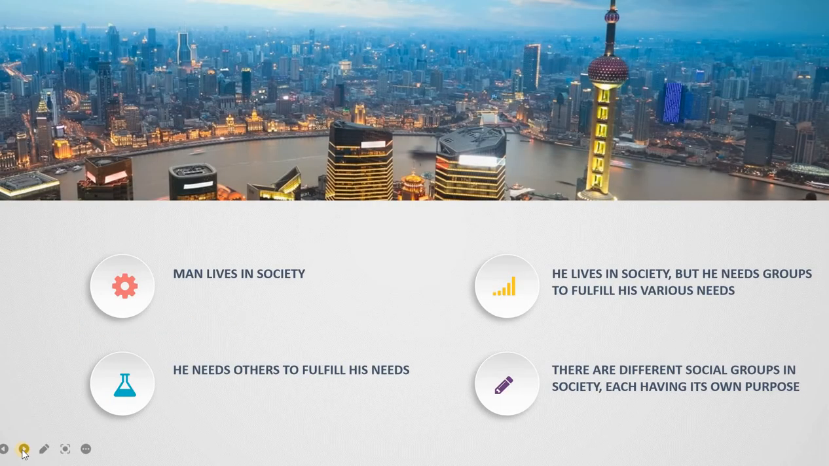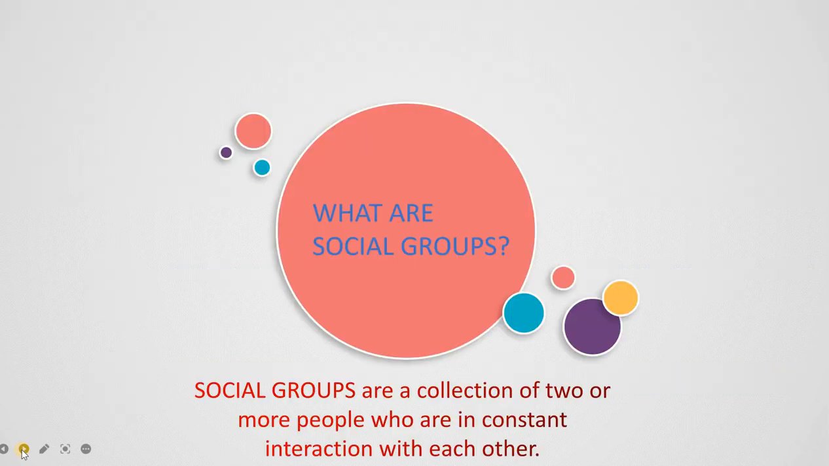In brief, we try to understand that man lives in society. He lives in society and he needs others because he needs these people to fulfill his needs. And although he lives in society, he lives in groups because these different groups of people help to fulfill the various needs that he might have. Therefore, there are different groups in society, but each of these groups has different forms because they all have their own purpose which they need to fulfill.